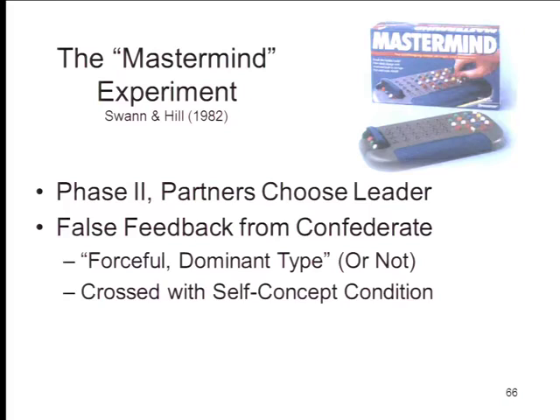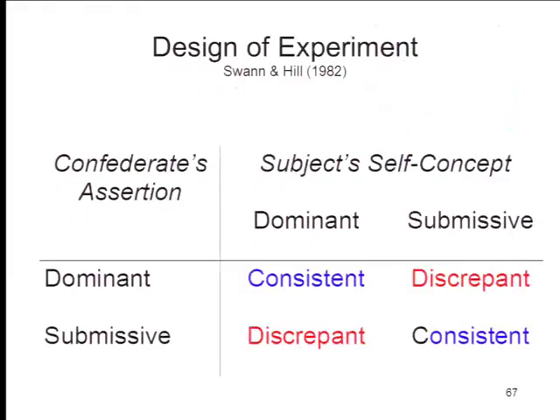And in this experiment, what they did was to cross experimentally how the partner identified the subject with the subject's own self-concept. So here you have subjects who think of themselves as dominant or submissive, and subjects who are identified by the confederate as dominant or submissive.